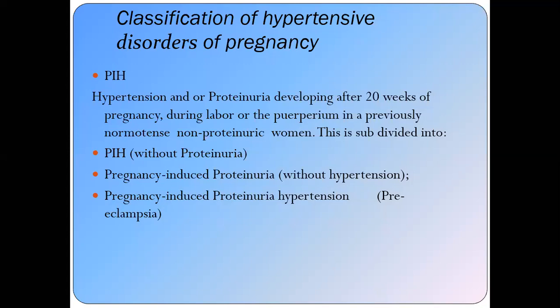This is subdivided into PIH without proteinuria, pregnancy-induced proteinuria without hypertension, and preeclampsia. That is, the hypertensive disorder may be only hypertension with no proteinuria, or proteinuria but no hypertension. But when there is proteinuria and hypertension, then it is known as the preeclampsia. But all these things should occur after the 20 weeks of the pregnancy.